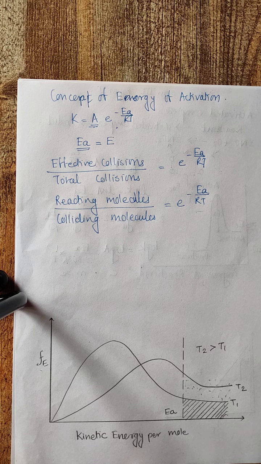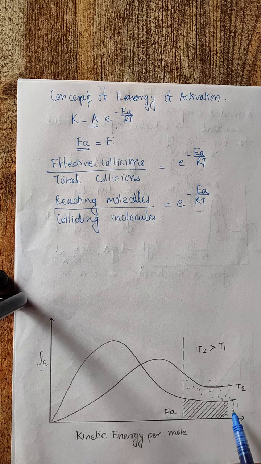If a vertical line is drawn at EA, this is the point where the energy is equal to the energy of activation. Then the areas covered by the curves of T1 and T2 give the number of molecules possessing energy equal to EA or even greater than EA.